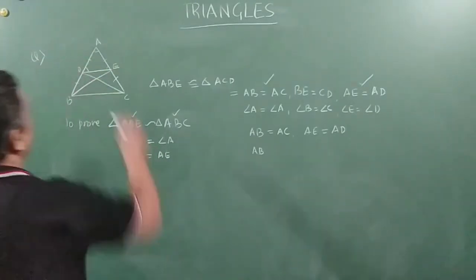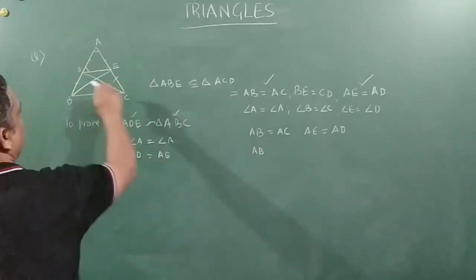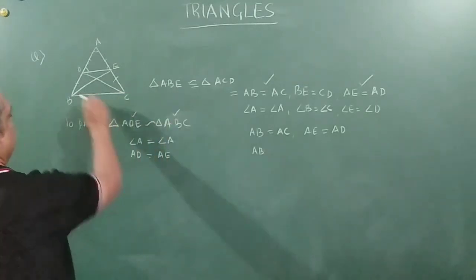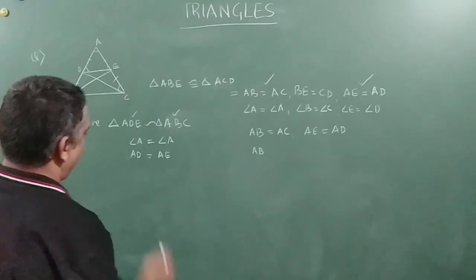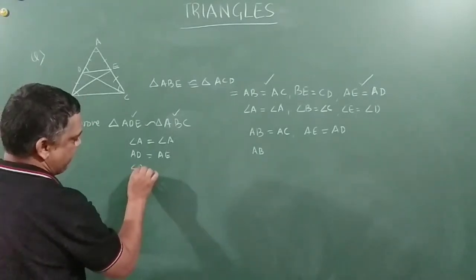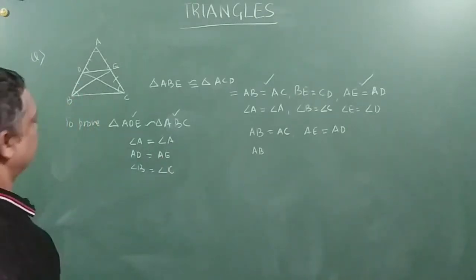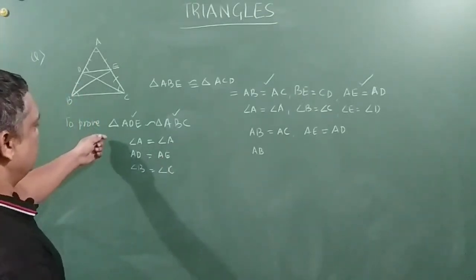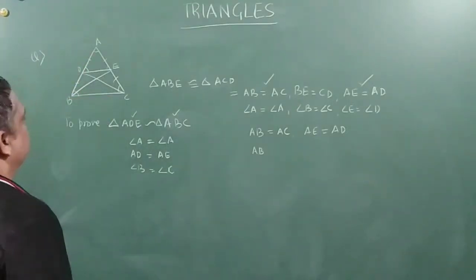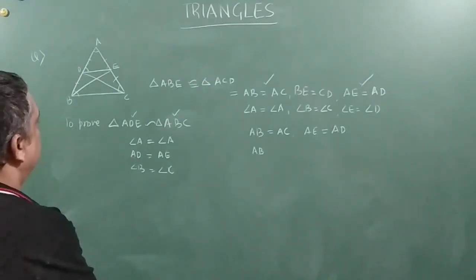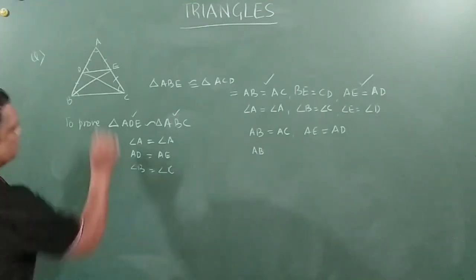Now, angle D is equal to angle E, that is given, and angle B is equal to angle C, right? So this angle is equal to this angle, correct? This also is given. So yes, we can prove that ADE and ABC are similar to each other. We will apply the angle criterion.